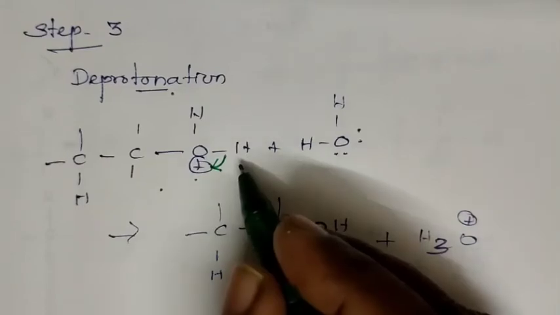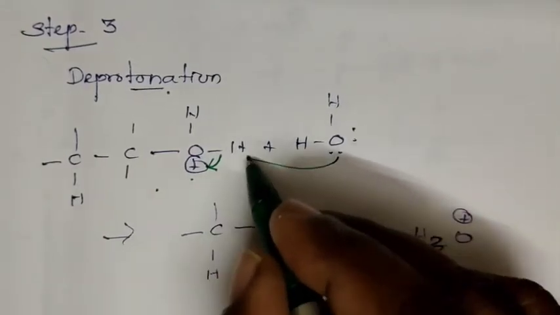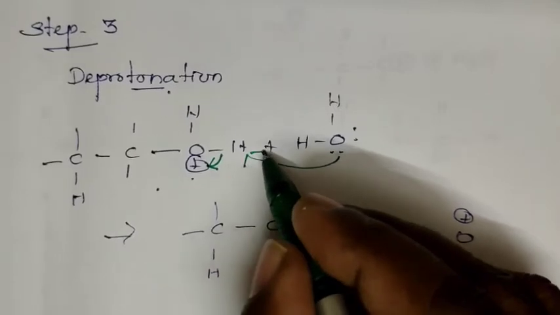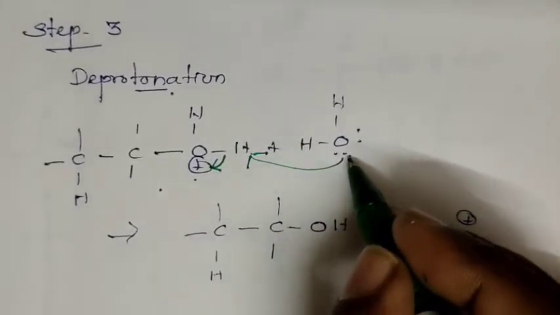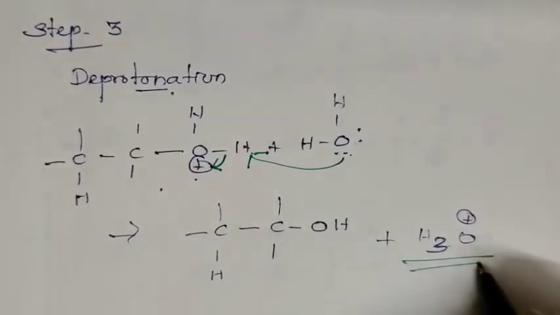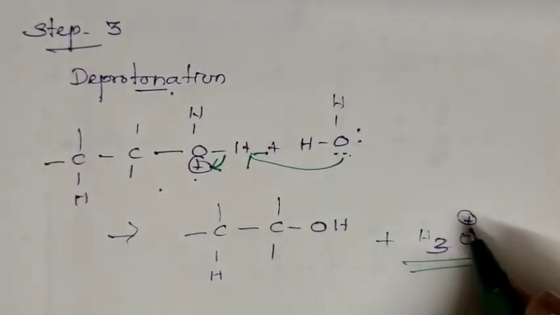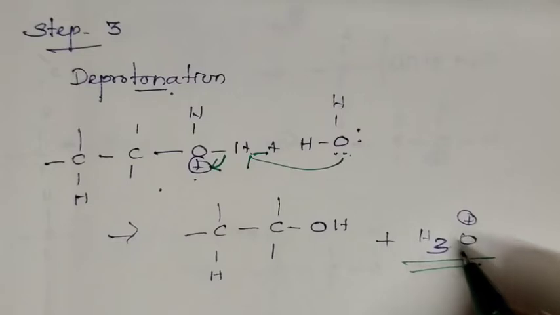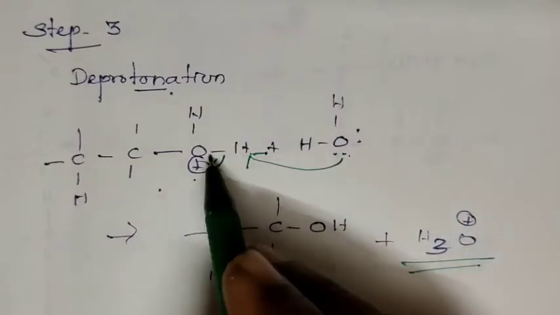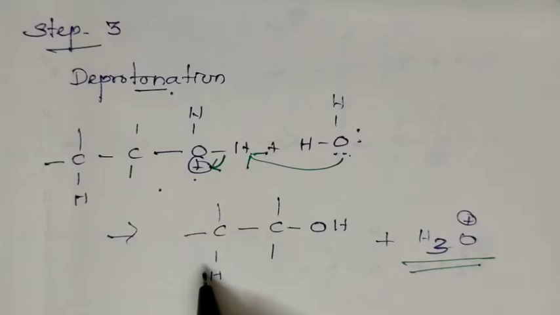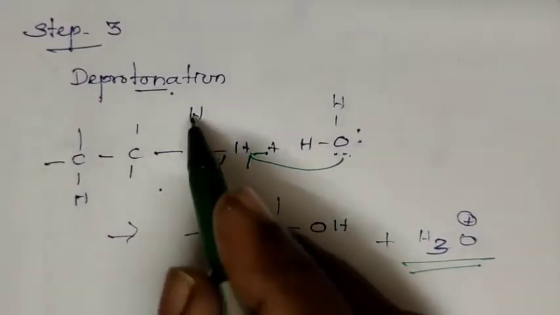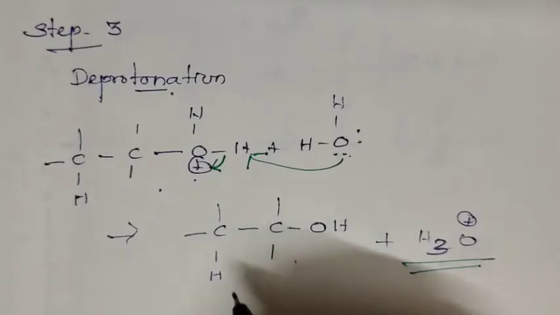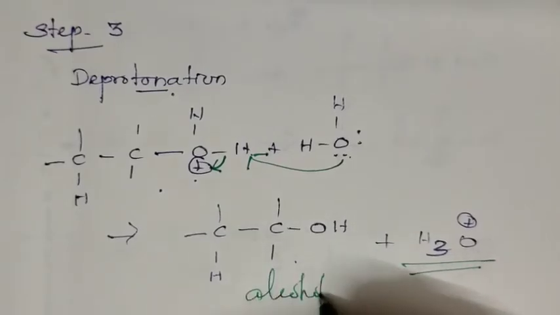To help this hydrogen, a water molecule donates a pair of electrons to hydrogen. Thus hydrogen adds with the water molecule, and we are getting hydronium ion. That is, the catalyst is regenerated at the last step. When this hydrogen moves out, there is no change in this carbon, and OH remains. Thus we are getting alcohol.